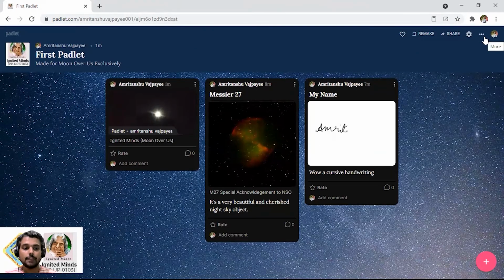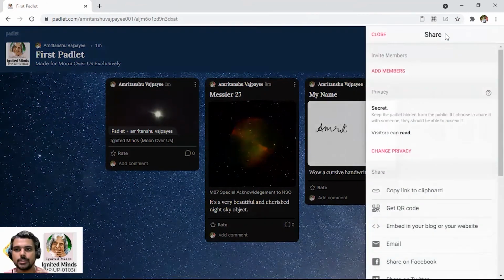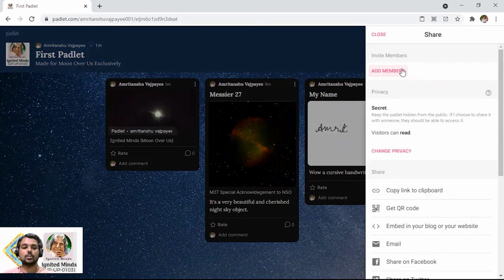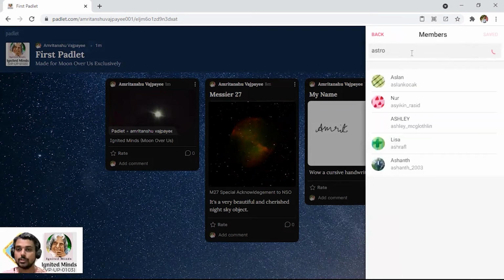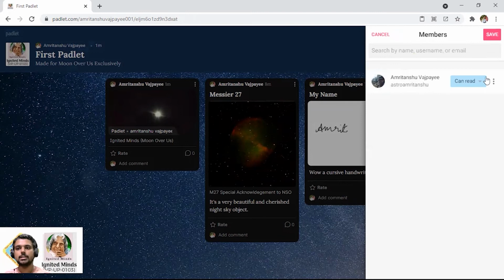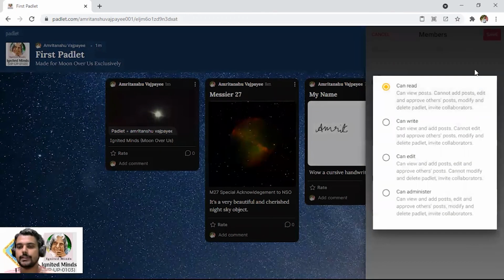Now, what if I want to add somebody else also to moderate it? Just share. In this share, if I want to share the command control with somebody else, I am going to add a member, and only those who are registered can really be a part of it. So I am just typing Astro Amritanshu. It is searching for it here. Now these are the different things that can be done by Astro Amritanshu. I can read, this second one can write, he can edit, he can administer, and all those things are there. So different sorts of options are there.